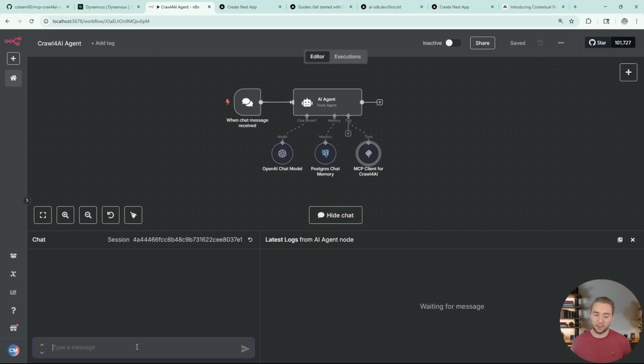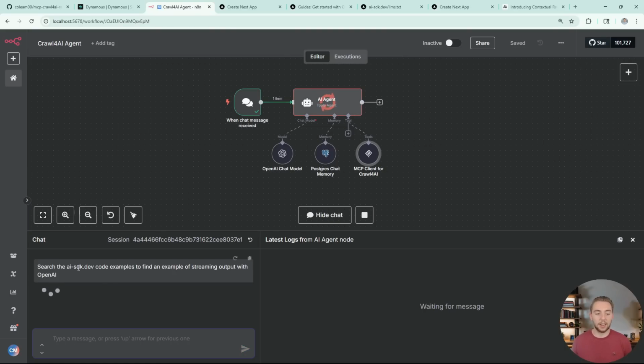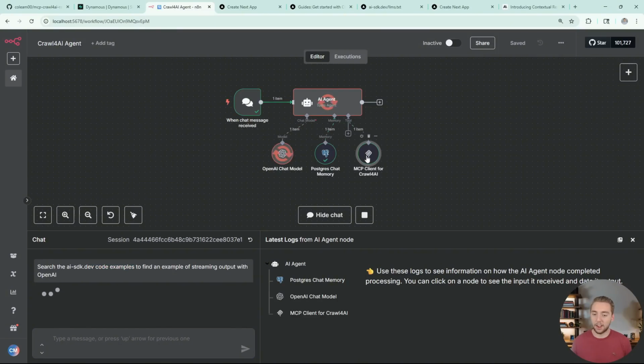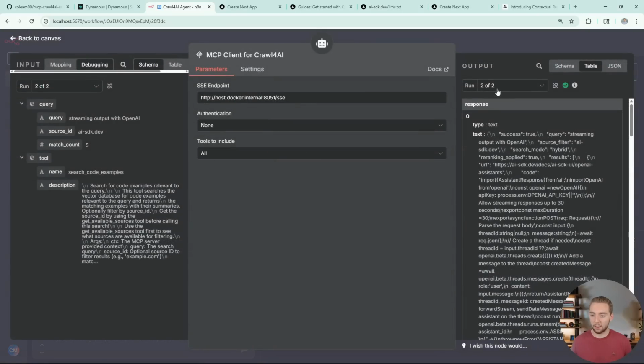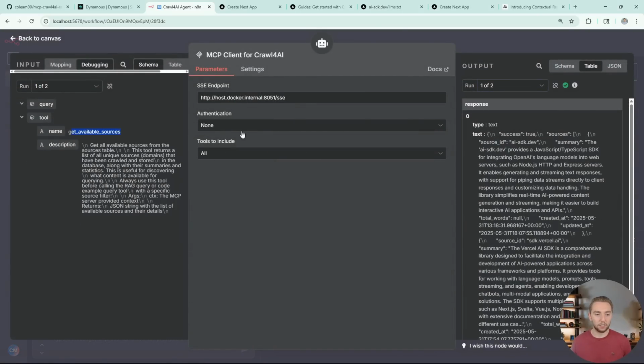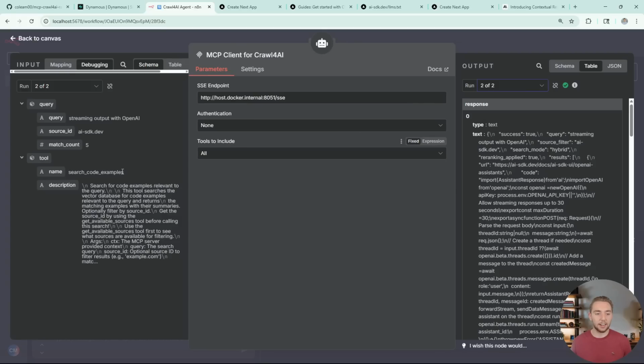And so then just to show you a very simple example back in N8N, I'm going to be very explicit here because I just want to make sure this is a solid demo, but also with your global rules and your system prompting and everything, you can make it know how to use these different tables really well. But I'm just telling it to search for the AI SDK code examples to find one using the OpenAI streaming output. And so I can go into here, I'll see the first run where we're just getting all these sources that are available, and then a second execution where we're now using the search code examples function with streaming output with OpenAI as our query, and then I have my source ID here.